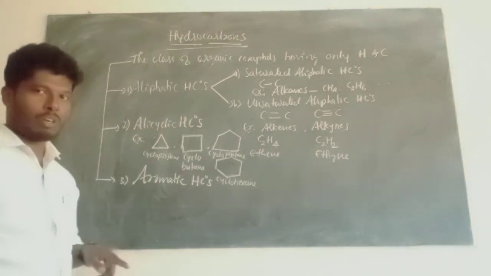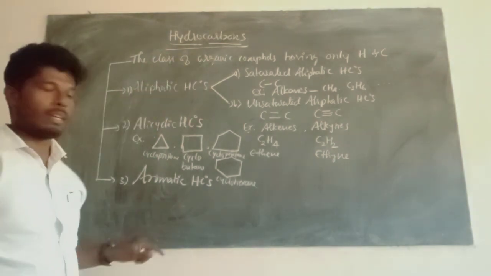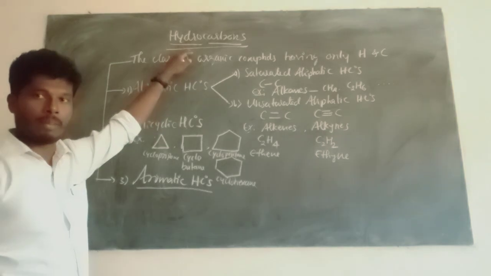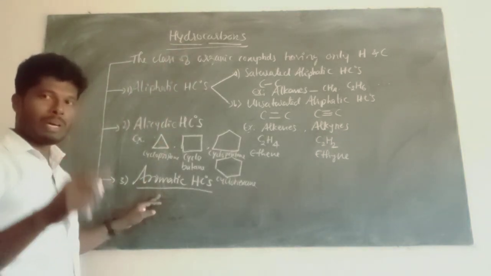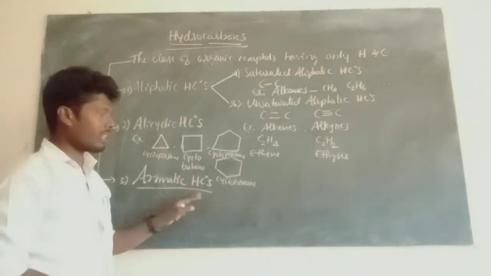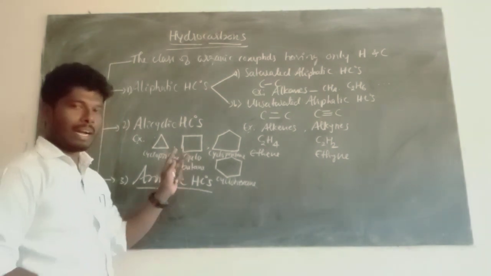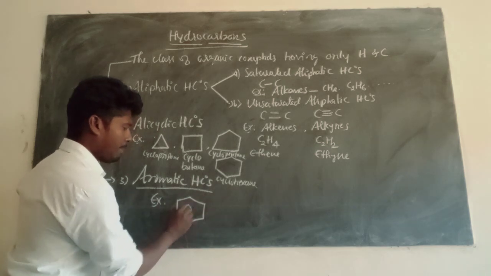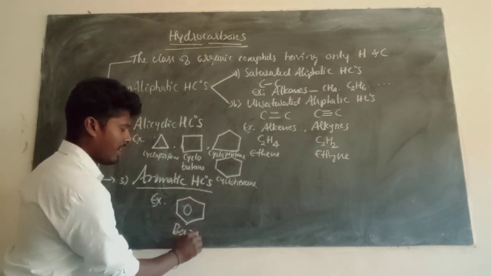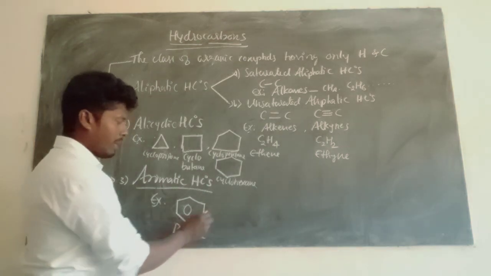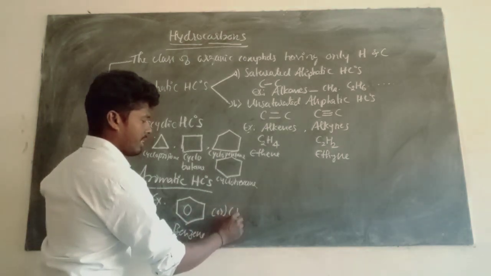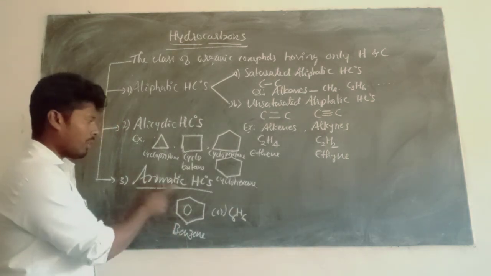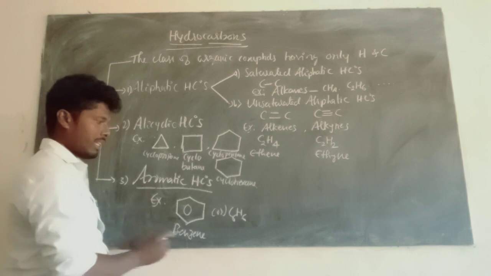Similarly, aromatic hydrocarbons are the third class of hydrocarbons. Aromatic hydrocarbons are a class of hydrocarbons having at least one benzene ring. Such compounds we call aromatic hydrocarbons. The best example is benzene, C6H6. The molecular formula of benzene is C6H6. That is a cyclic unsaturated hydrocarbon, which we call an aromatic hydrocarbon.